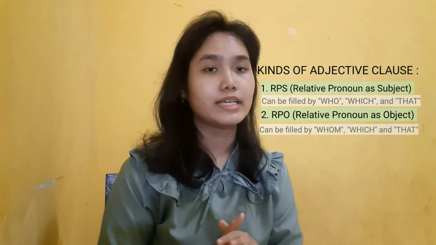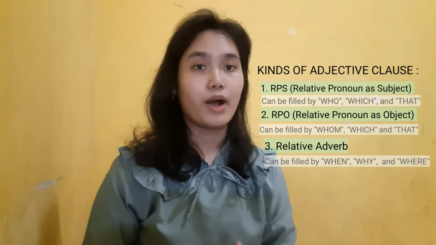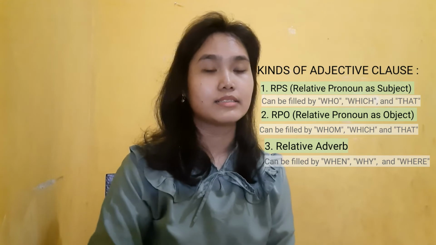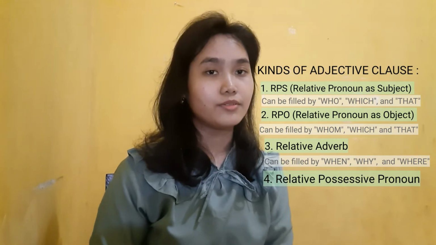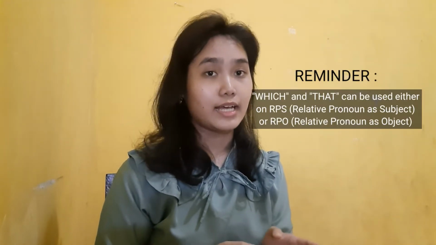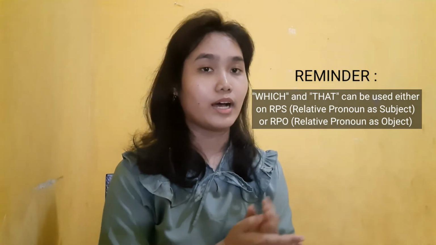And the third one is relative adverb, which can be filled by when, why, and where. And the last one is relative possessive pronoun, which can be filled by whose. Like I said before, which and that can be used either on RPS or RPO.